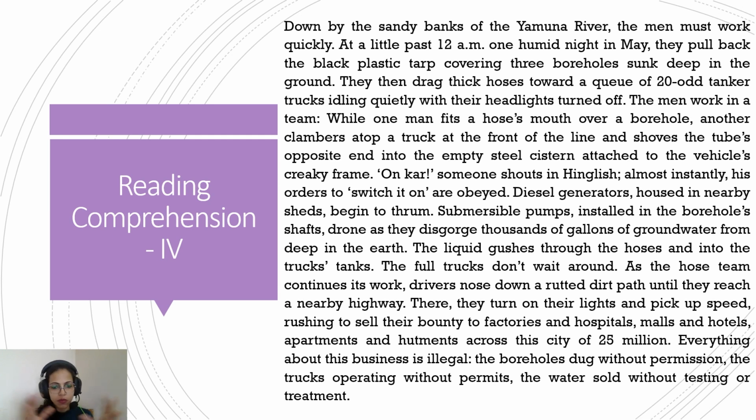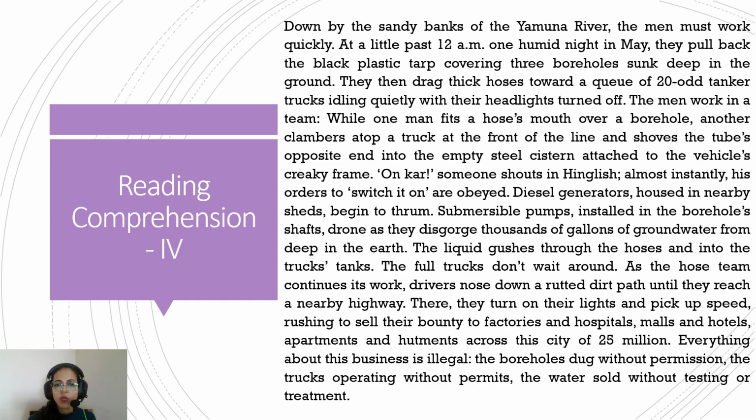So we see there is a picture being painted by the Yamuna River. By the side of the Yamuna River, there are so many trucks standing and their headlights are turned off. So the author is trying to show that whatever is going on is happening in a very covert manner, in a hidden manner. And this is all happening in the pitch dark at 12 a.m. at night, in May, so it's dark and the headlights are also turned off. So some sort of secret operation is going on by the banks of the Yamuna River.